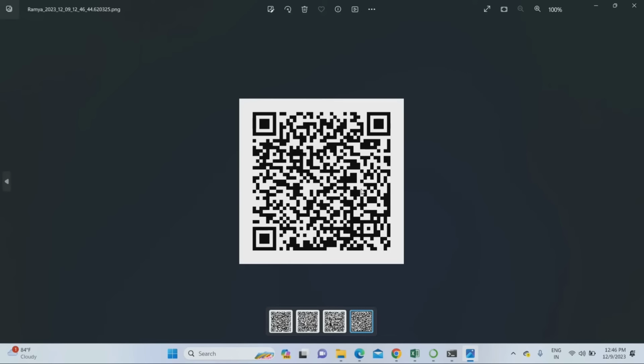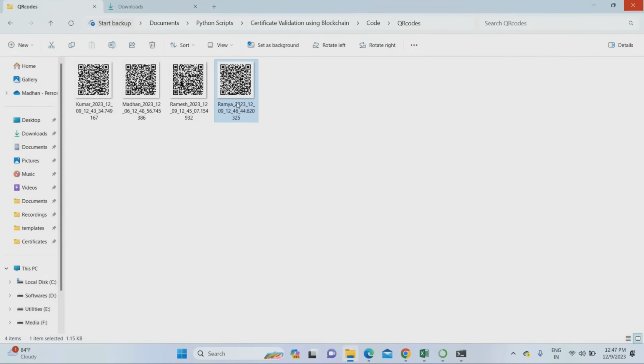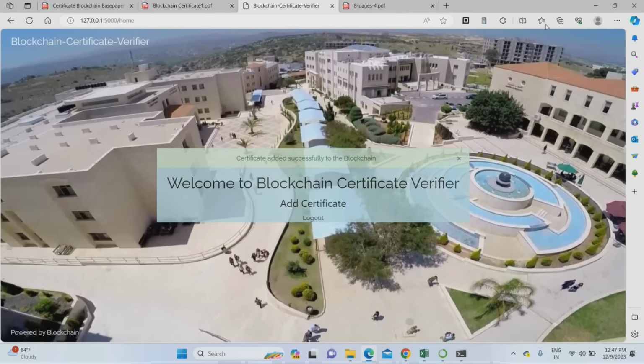So those certificates are always converted into hash format. You uploaded a digital certificate, that digital certificate goes into the blockchain, and the blockchain data is converted into a QR code. That's it. Now, if we are an employer, you have to verify whether the certificate is genuine or not. You just have to scan the QR code. That's enough. The system will automatically connect to the Ethereum network and verify whether the certificate is genuine or not. Just upload the QR code. You can scan with a mobile also.